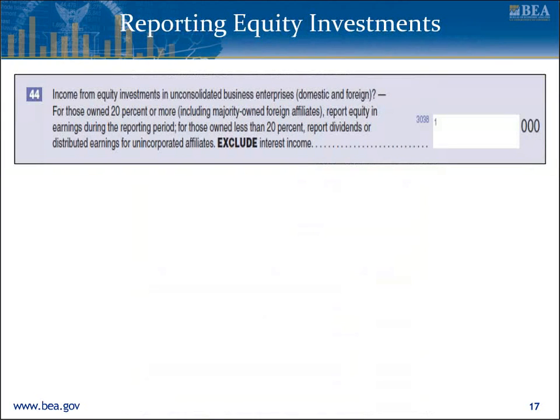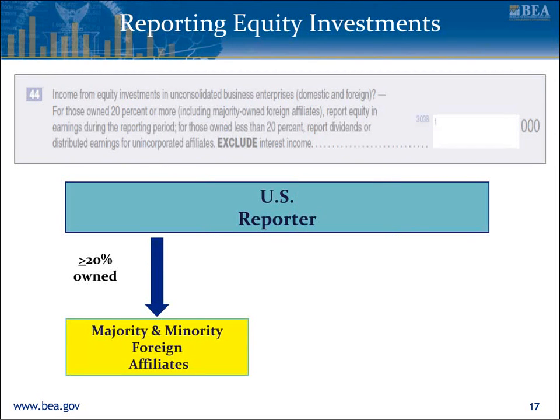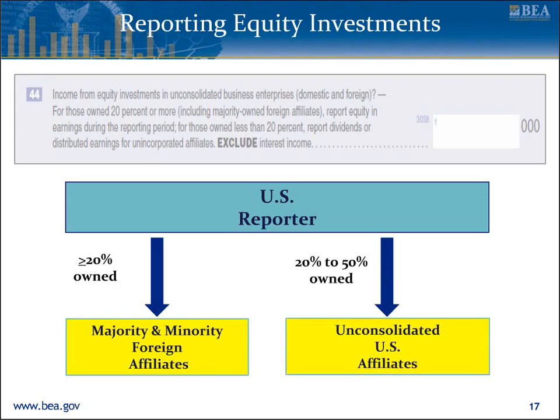Report income from equity investments in item 44. The U.S. reporter should not consolidate foreign investments no matter what the percentage ownership is, but should include foreign holdings owned 20% or more using the equity method of accounting. Equity investments in unconsolidated U.S. affiliates, that is, affiliates owned 20 to 50%, should also be reported using the equity method of accounting.